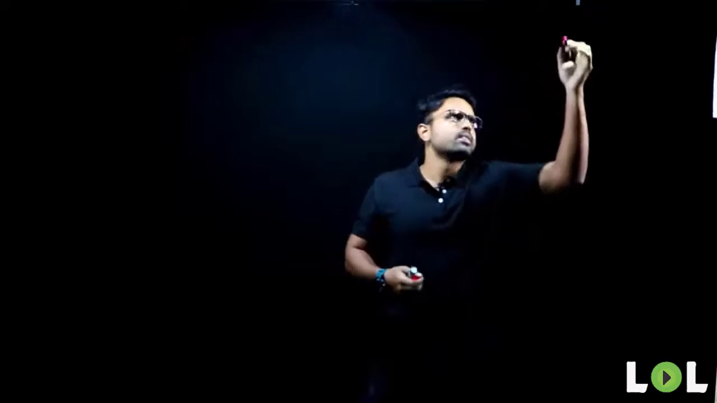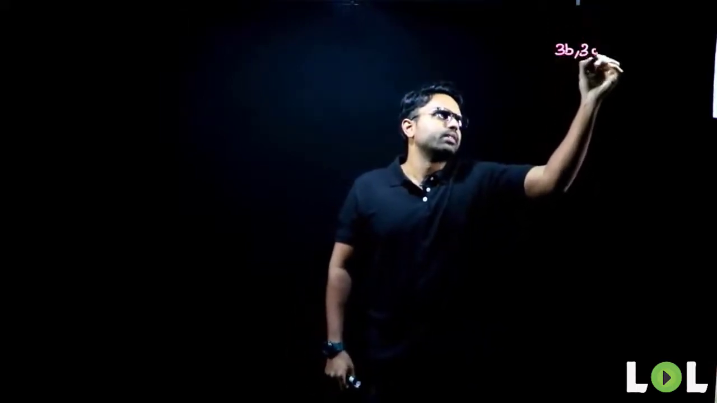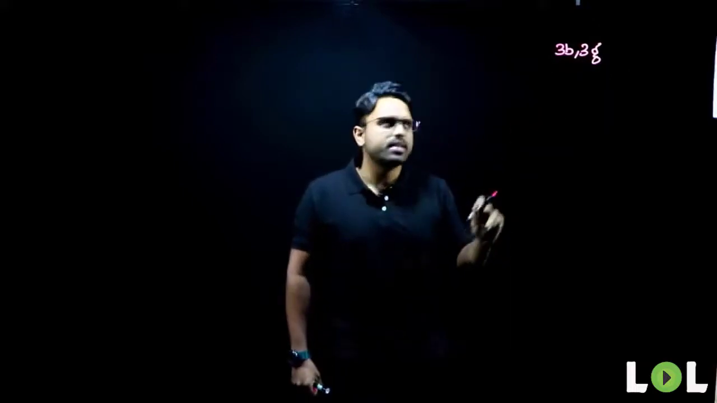Now I would go a step ahead. Pay attention, because this is going to be very tricky. Here, the condition will say something like this. There are 3 boys and 3 girls, and exactly 2 girls always sit together.